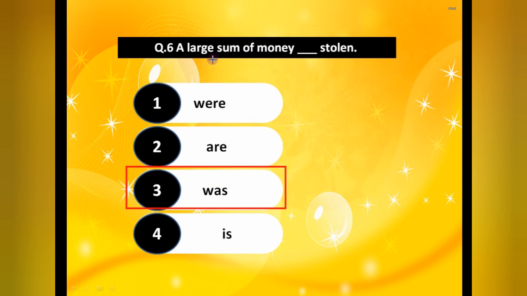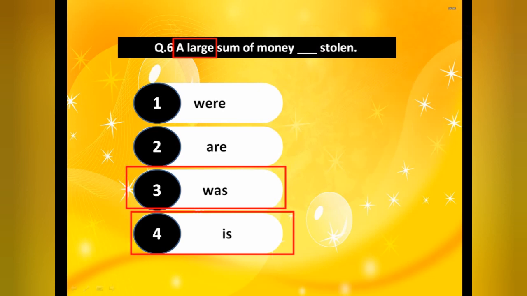According to this, only one, the whole amount we are talking about here, that's why we have to put here the singular one. So a large sum of money was stolen, or a large sum of money is stolen. Both the answers are right. Although this kind of confusion will not be there in the exam, I have given you this just to make you understand that in a single blank we can put more than one answer.